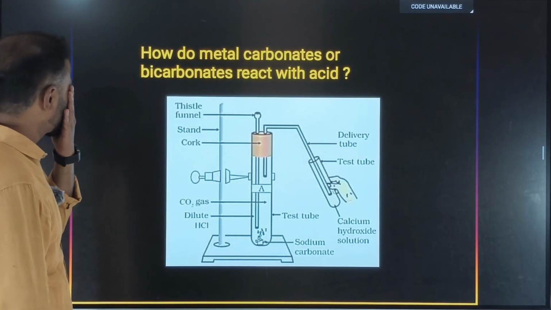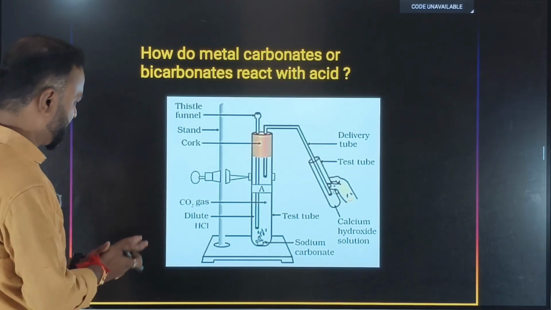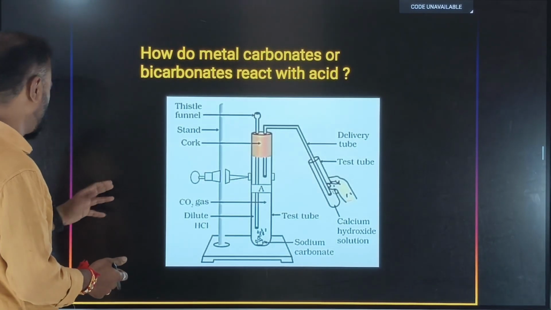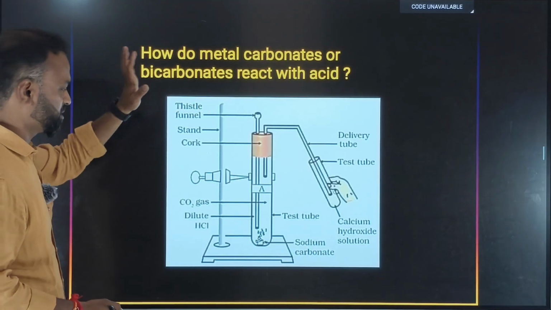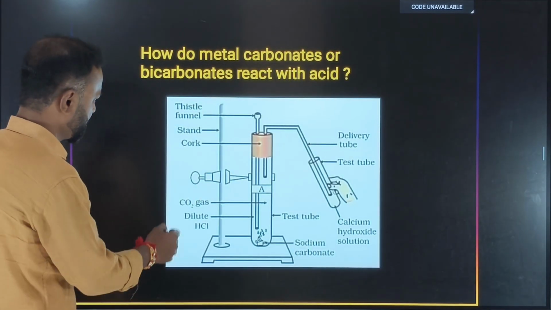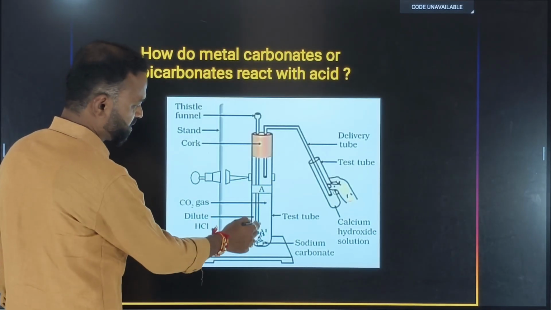Okay. Now the next one is the same experiment they have given here. Let me explain about these activities. The same thing we discussed just now: how do metal carbonates or metal bicarbonates react with the acid? This is given in the textbook also. See, there is a thistle funnel over here, and there is a test tube.